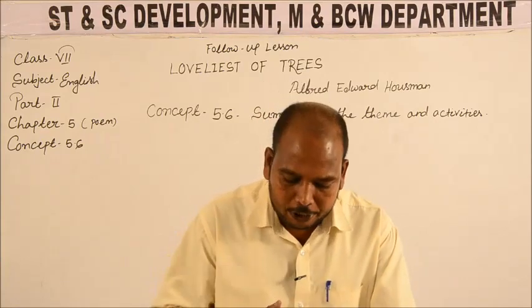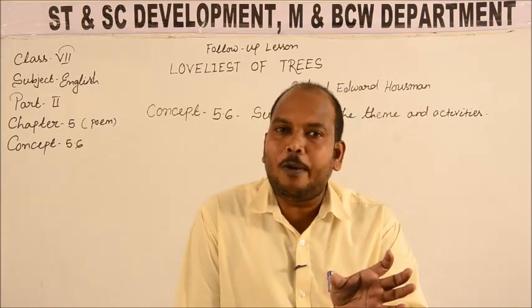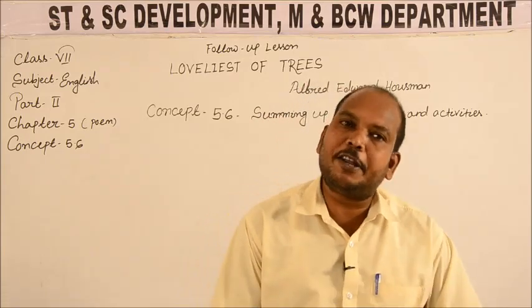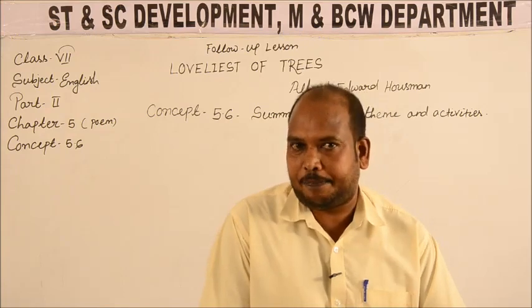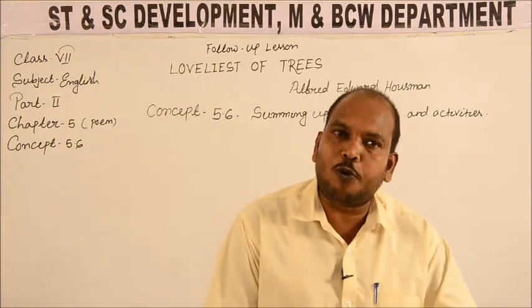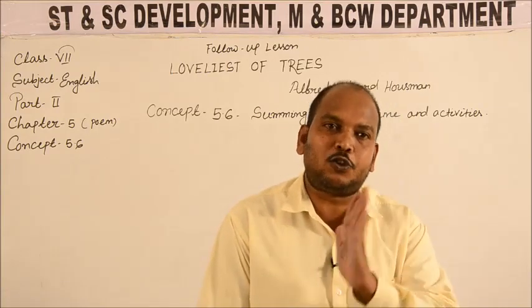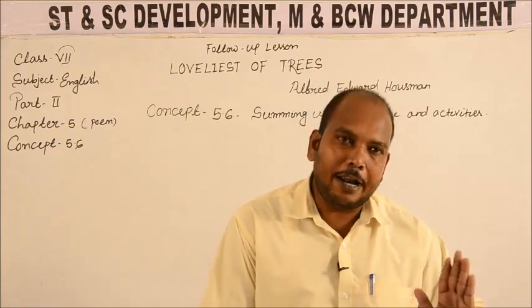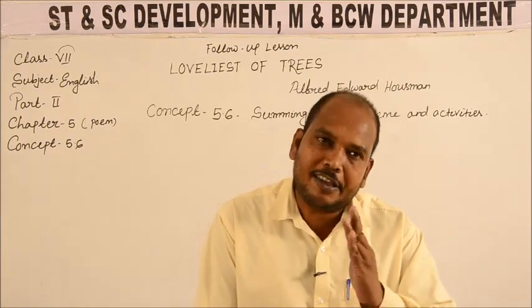In the words of the poet, "now of my threescore years and ten". As we have discussed in the previous class, one score is equal to 20 years. So threescore means 60, and ten means plus 10, which is 70. According to the Holy Bible, the average lifespan of a human being is 70 years.